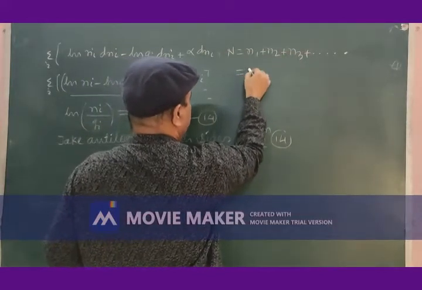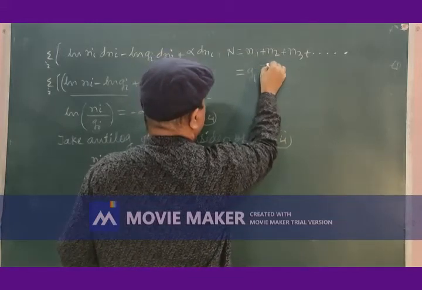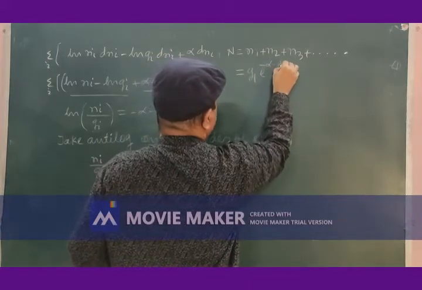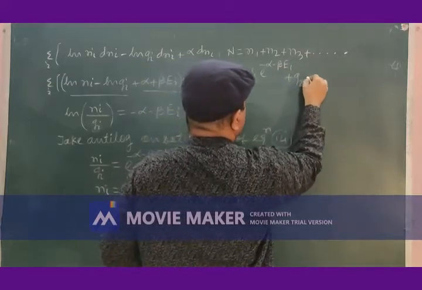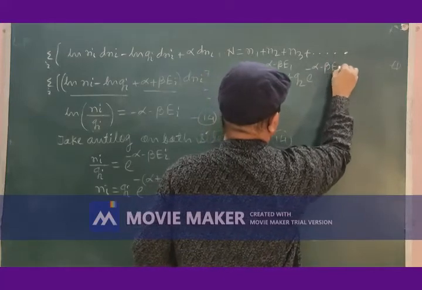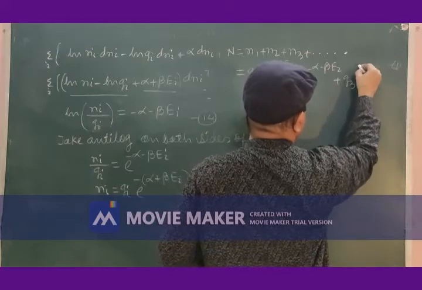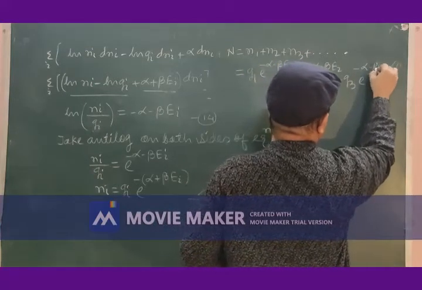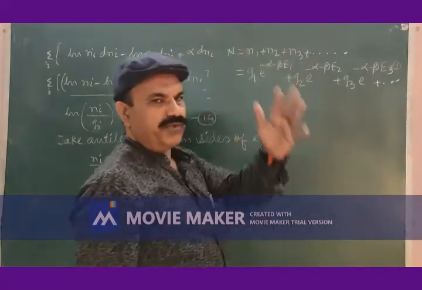So this equation will become G1 e to the power minus alpha minus beta E1 plus G2 e to the power minus alpha minus beta E2 plus G3 e to the power minus alpha minus beta E3, and this can be continued.